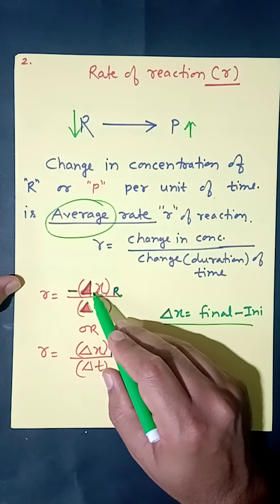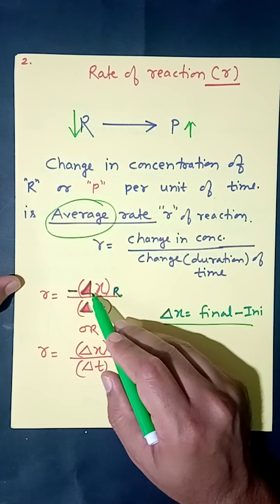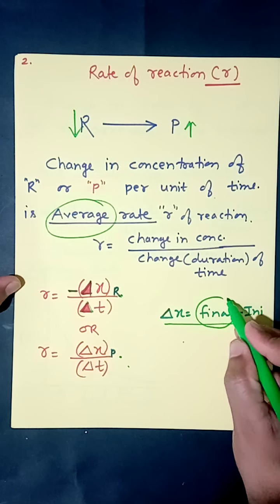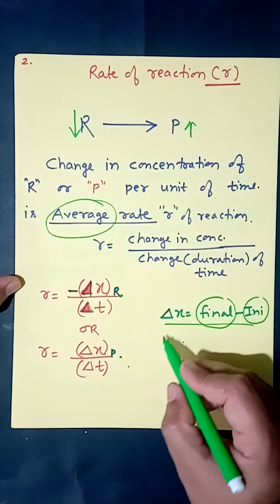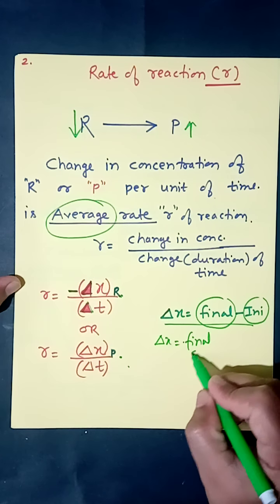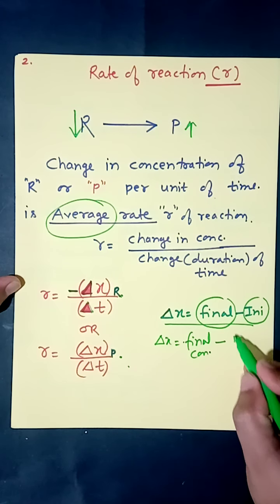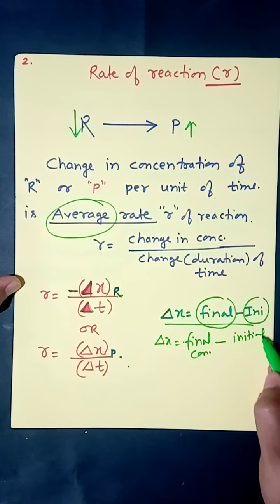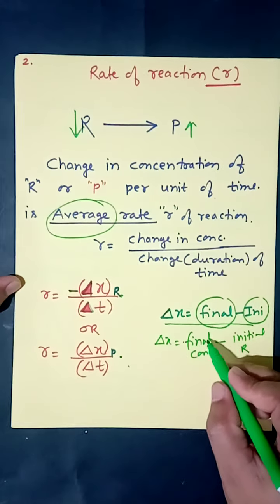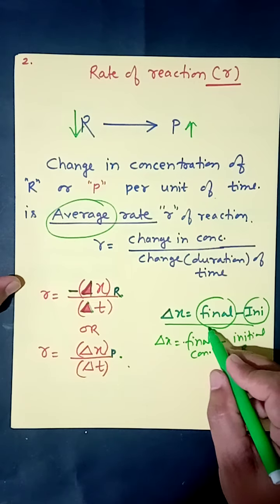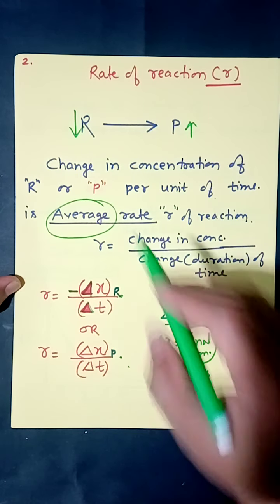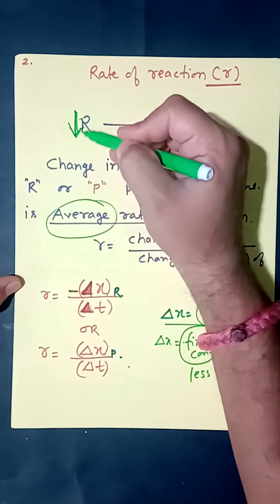Delta x means change in concentration. Now change is always final minus initial. So when you are calculating delta x, it should be final concentration of reactant minus initial concentration of reactant. Now we know that the final concentration of reactant is always less because reactant is continuously consumed.